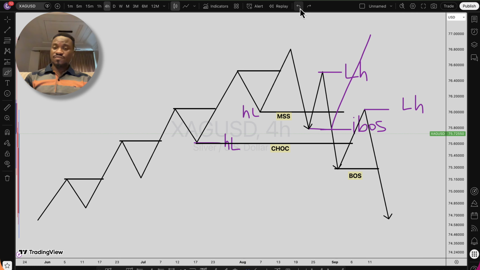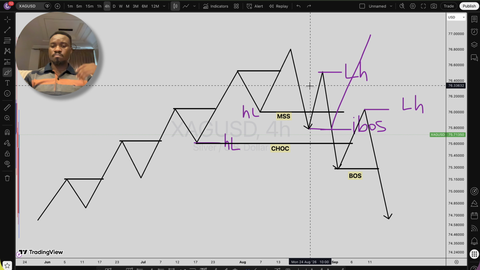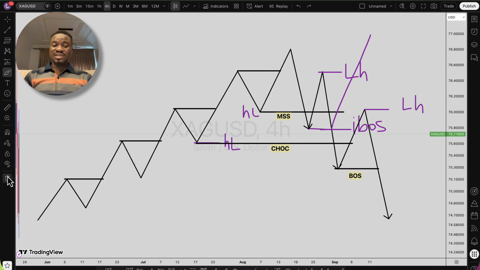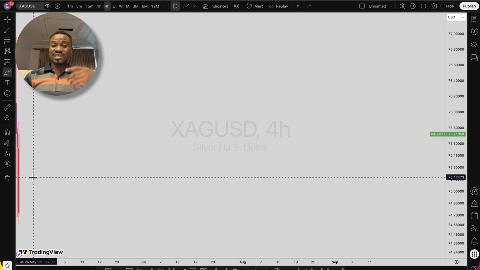So this is everything you need to know about break of structure, internal break of structure, market structure shift, change of character. As well, we have internal market structure shift. Yes, we have internal market structure shift, and we have internal change of character.